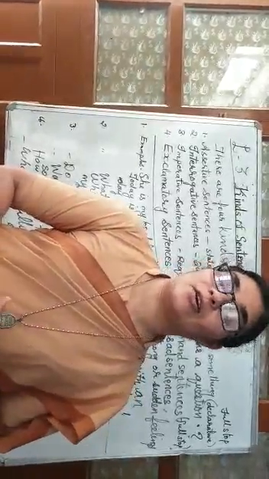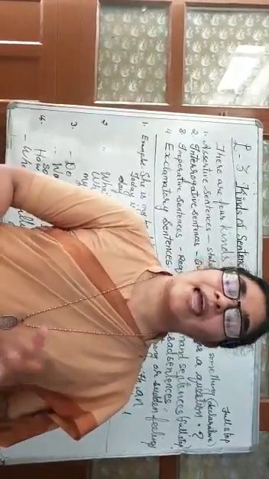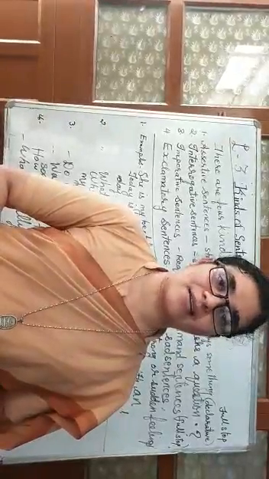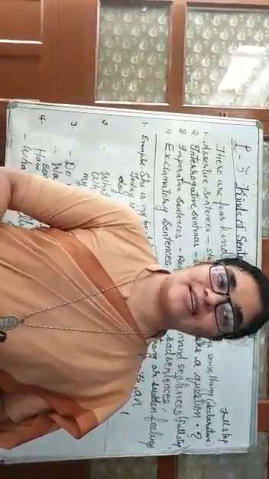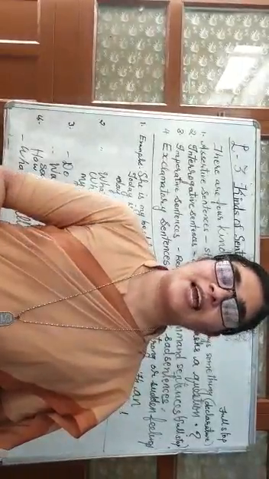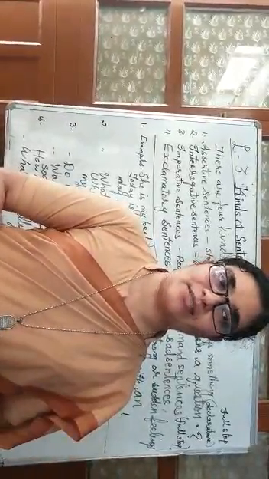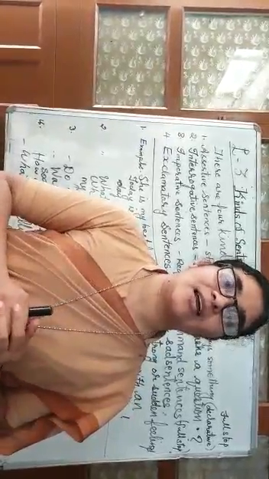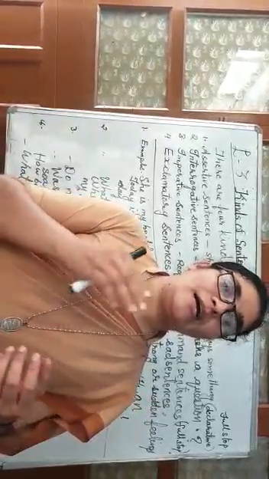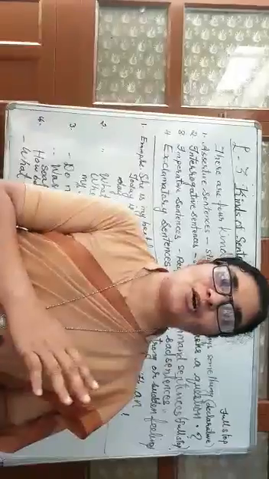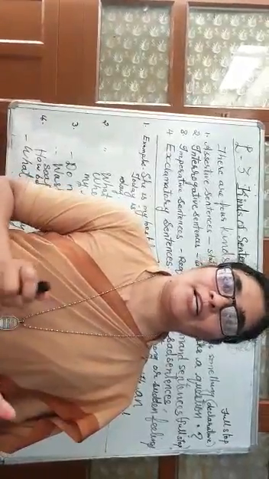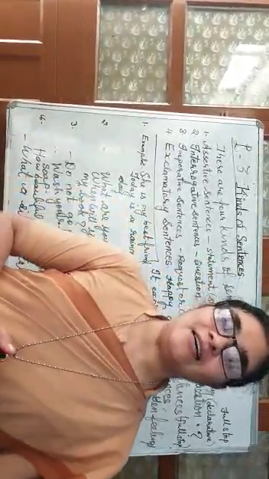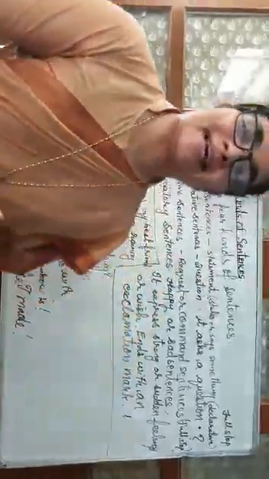That is, a sentence always begins with a capital letter, ends with a full stop, a question mark or an exclamation mark. And there are two parts of a sentence, that is the subject and the predicate, and we learned more detail about this. We learned from a sentence how to divide subject and predicate and how to select the subject or insert a subject into a particular sentence. So today let us go ahead with our lesson, the kinds of sentences.